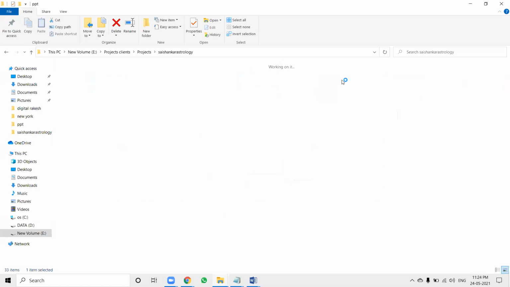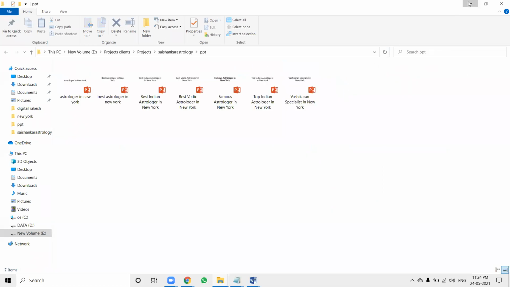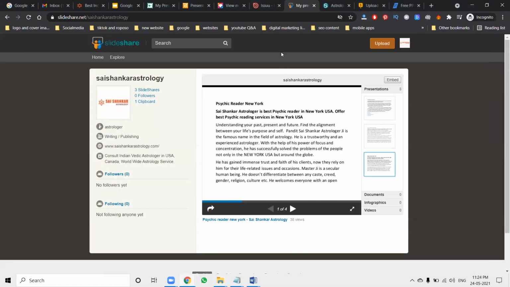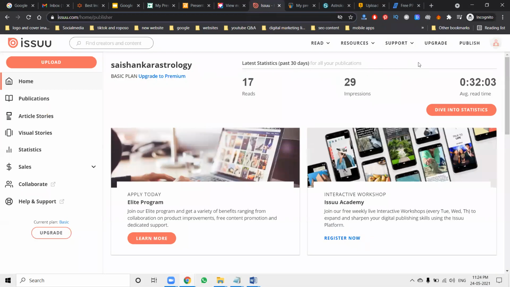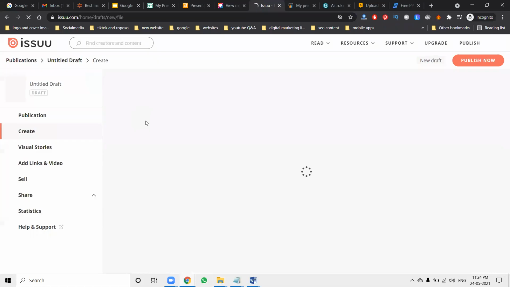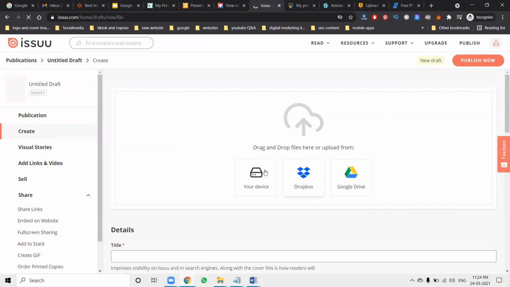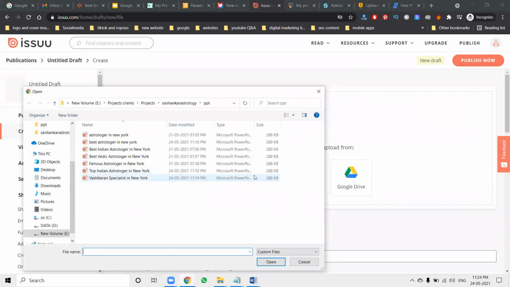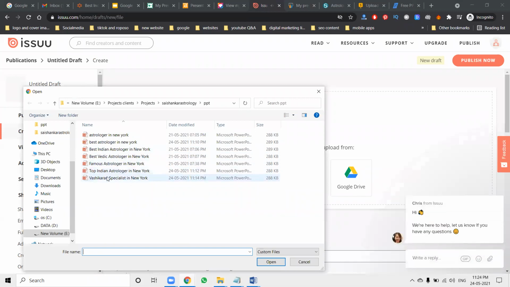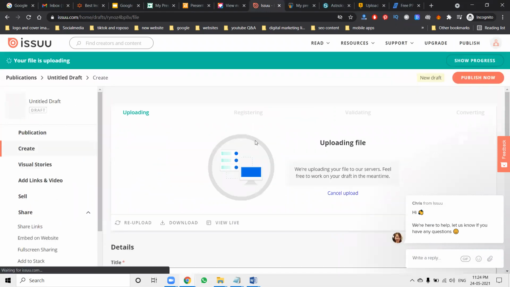Now, first of all, I'm selecting the PPT and showing how we can post it on one website, called Issuu. In this one, click the upload option. Whatever you want to upload from your device, select it here.